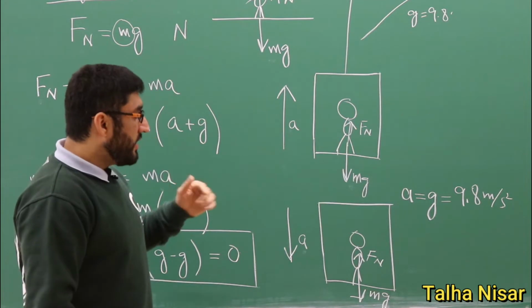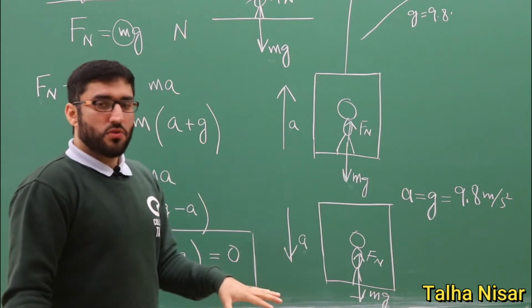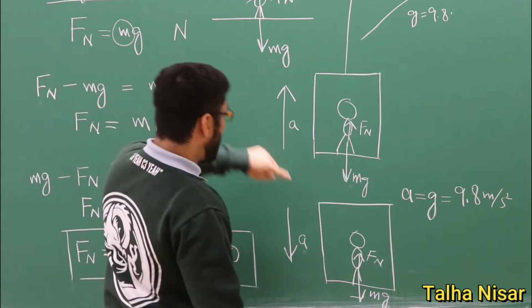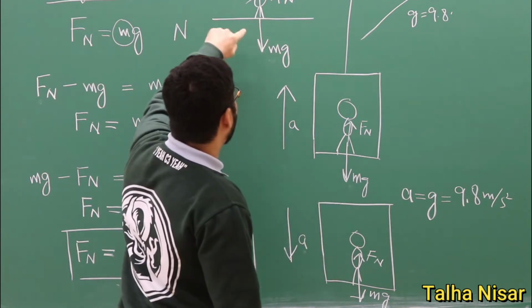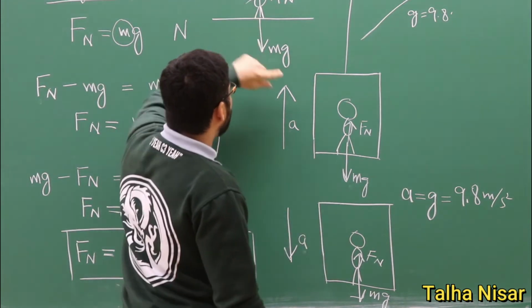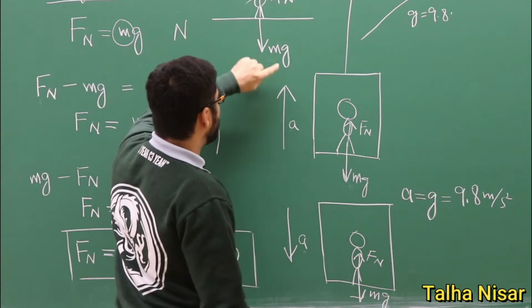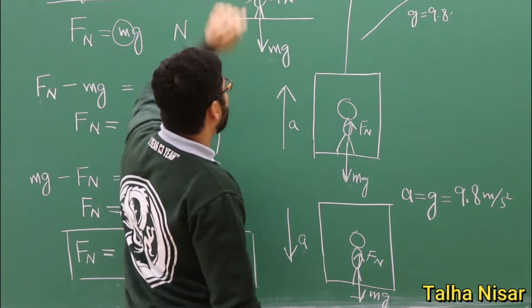In free fall, the only force acting on you is the gravitational force, this force here. So if there is only this force, that means the acceleration is equal to g, and there is no other force.